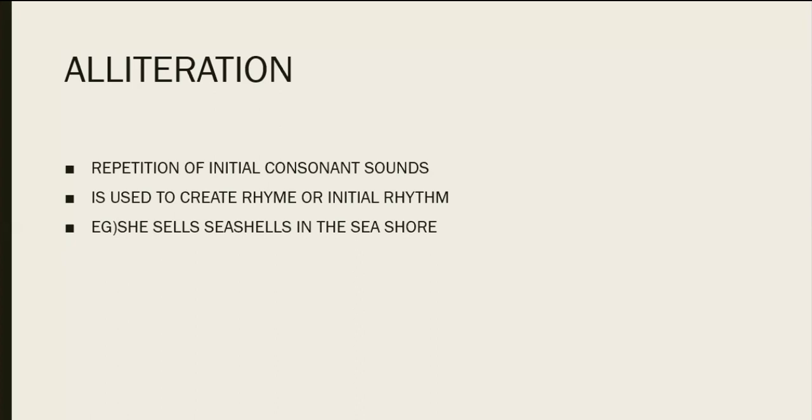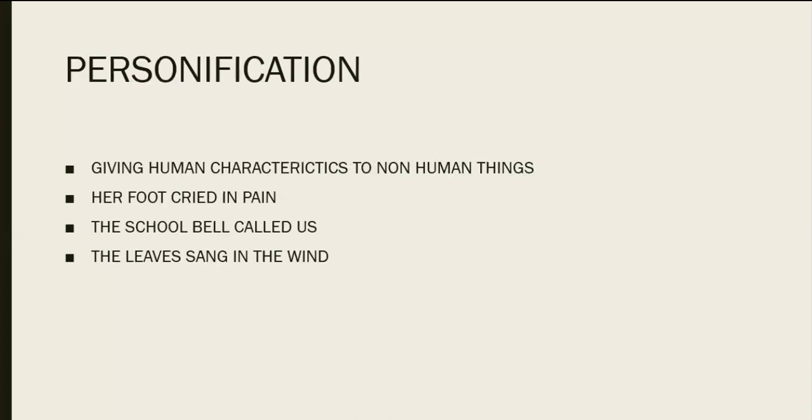Look at the sentence. The sound S is repeated. S is a consonant sound. It is coming in the initial part of the words. Every beginning S sound is repeating. Hence it is an alliteration. So the writer or the author is using this to create a rhyme or rhythm. So this is alliteration.